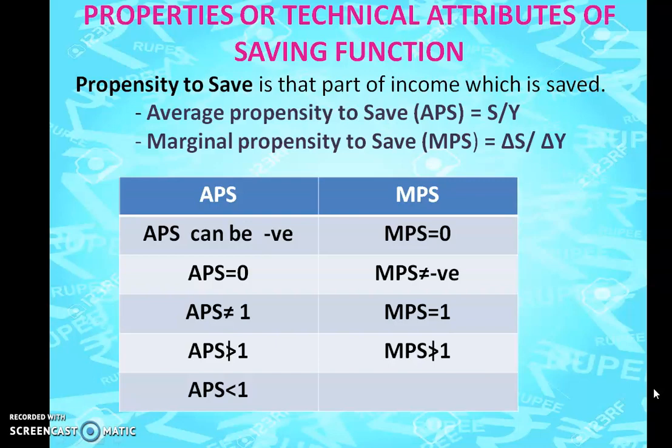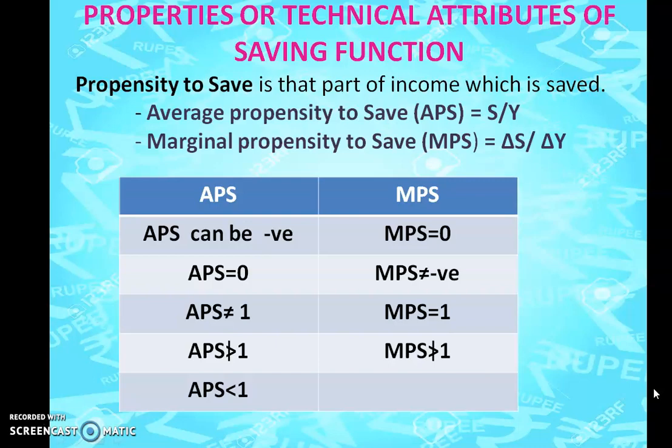So what is propensity to save? The word itself says it is the part of an income that you tend to save as your income increases. Average propensity to save is that part of your income that you are going to save, or the ratio between your total savings and your total income. Now marginal propensity to save is the ratio between change in savings and change in income.